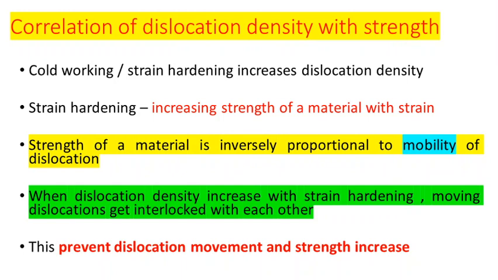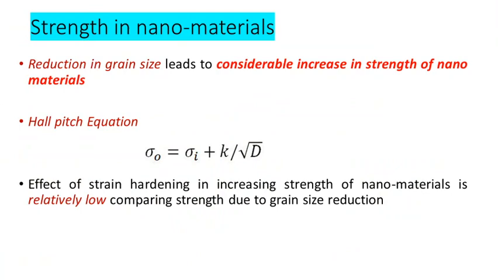This will prevent the dislocation movement, and when the dislocation movement is restricted, automatically the movement of atoms will be restricted, which means the plasticity is reduced, which means strength of the material is increased. This is how the dislocation density is related to the strength of the material. As the dislocation density is increased, more dislocations will be present in the material, which will result in interlocking of the movement of dislocations, and as a result the strength of the material is increased.